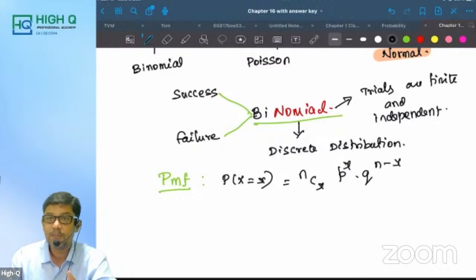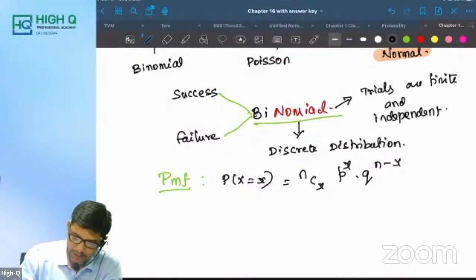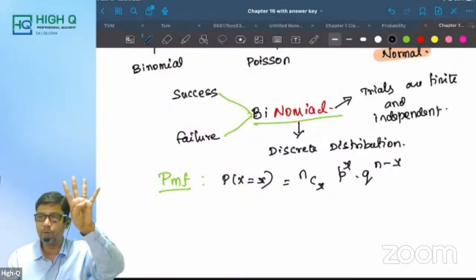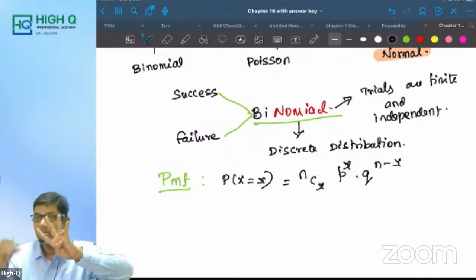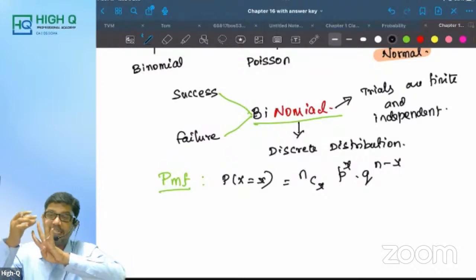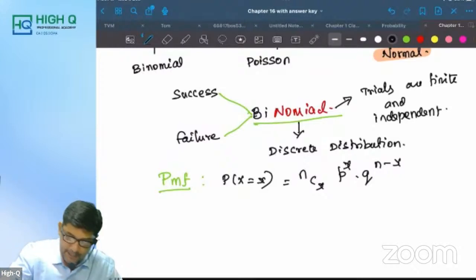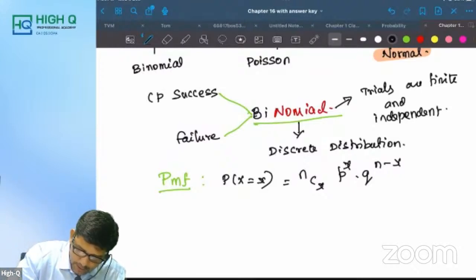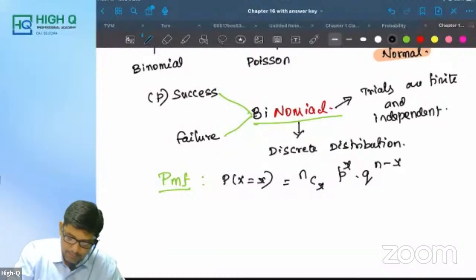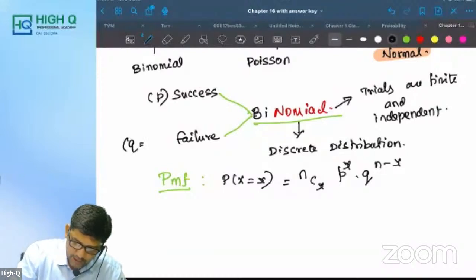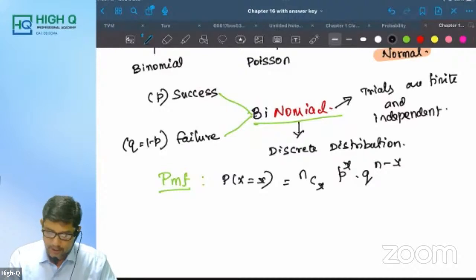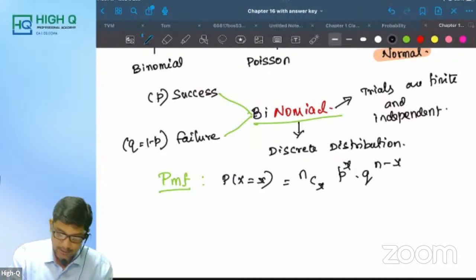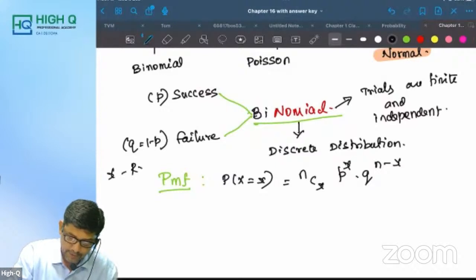Sir, here what are P and Q? What is N? I'll talk about all this. In total we are using 4: N, P, Q, X. X is the random variable. N is the number of trials. P is nothing but success. Q is nothing but, don't say failure, it is 1 minus P. Instead of writing 1 minus P, I'm going to write it as Q.